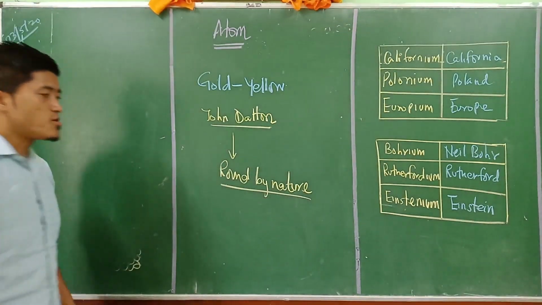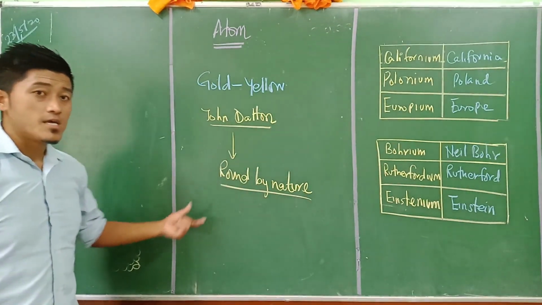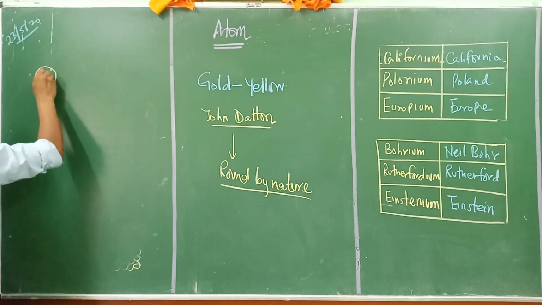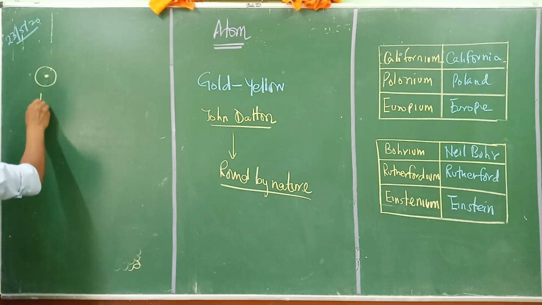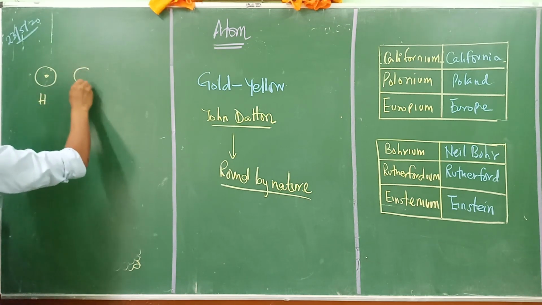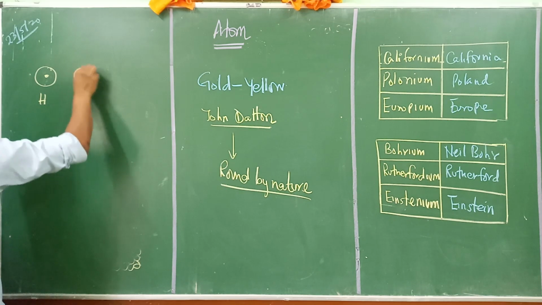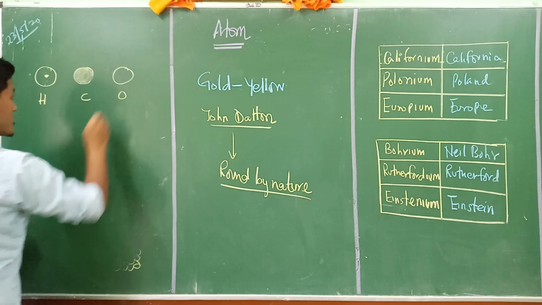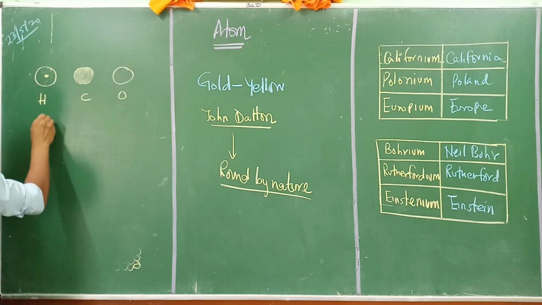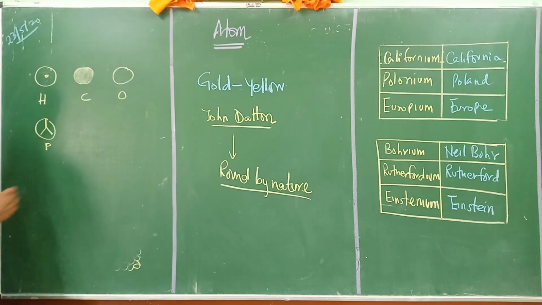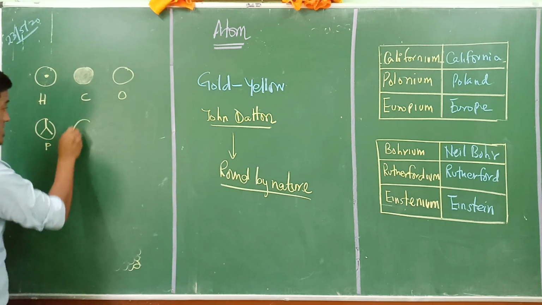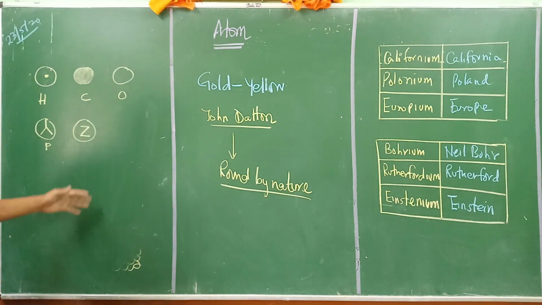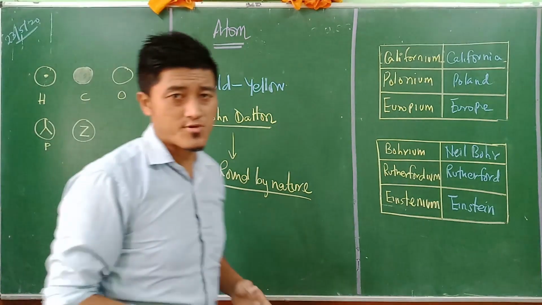Round by nature. On that basis, he gave some kind of symbols. For hydrogen, he did it like this. For carbon, he shaded this part. For oxygen, he did something like this. For phosphorus, he did something like this, and for zinc, something like this over here. There are many kinds of symbols like this. You can see them in your NCERT textbook.